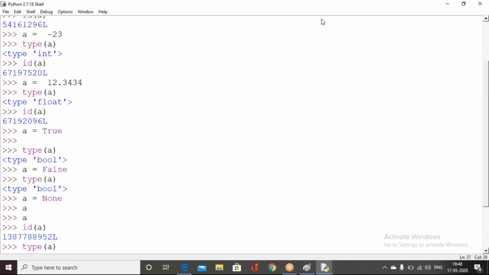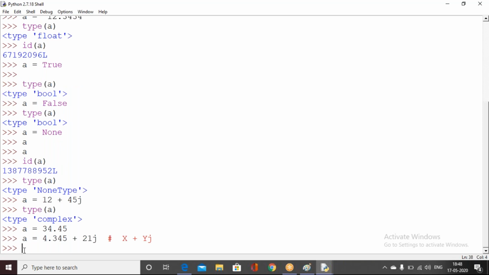Janavi, any question regarding fundamental data types? No, sir, I got it, sir. What about Praveen and Rakesh? Yes, I understood, Anjan. Understood.